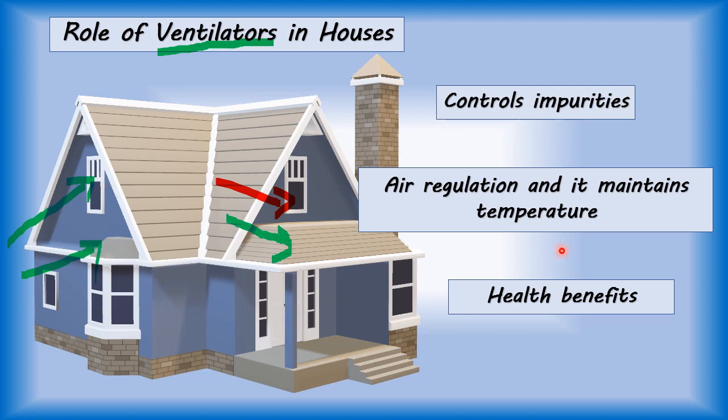Yes, children, ventilators also control impurities. Now you must be thinking, how do ventilators control impurities? A good ventilation system will always help you expel a build up of pollutants, bacteria, moisture and unpleasant smell.